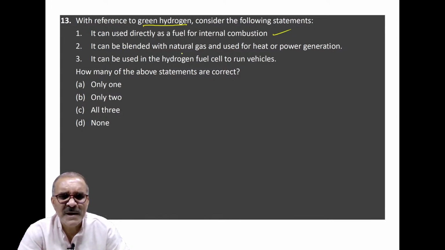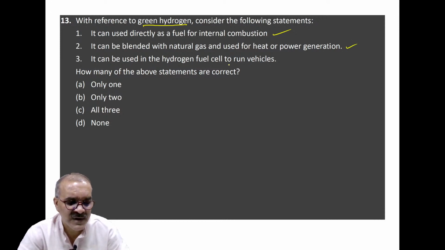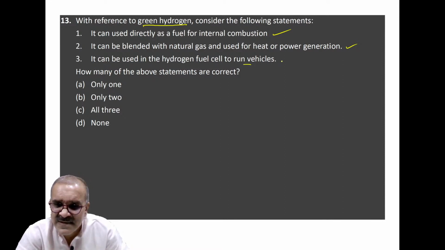It can be blended with natural gas and used for heat or power generation. This is also correct. It is a very versatile kind of fuel. It can be used in hydrogen fuel cells to run vehicles. Yes, it means that all three are correct.